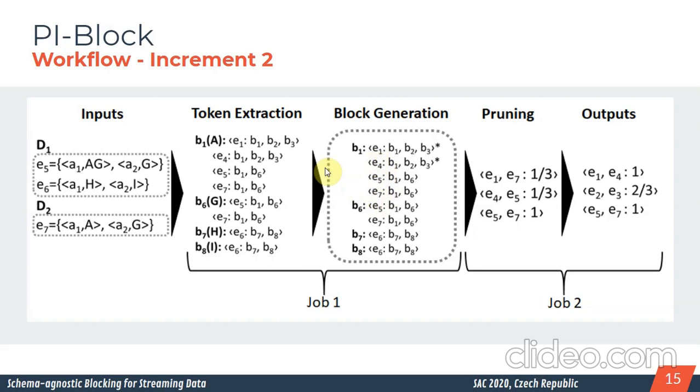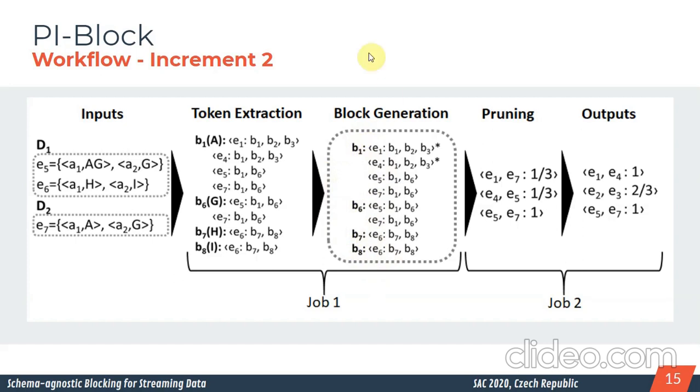We also avoid other unnecessary comparisons related to the blocks, because here you just compare the entities involved with block 1, block 6, block 7, and block 8, because the other blocks have not changed or been updated. In that case, we don't need to consider those entities.